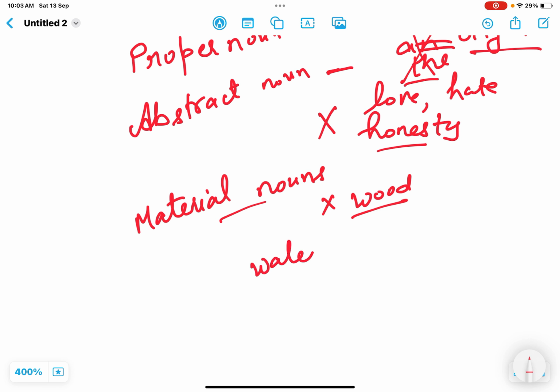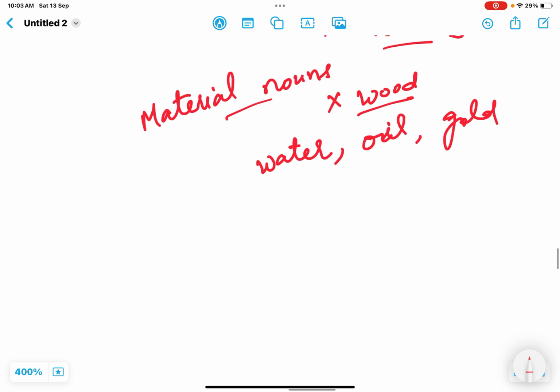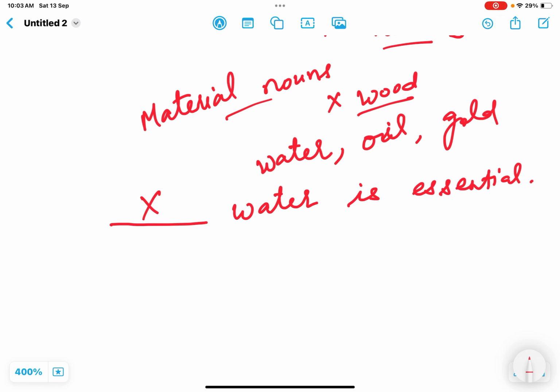And apart from that, just like that, water, oil, gold, silver, unless it is a special gold. If it is talking about a special gold, then we will use the. For example, dash water is essential for survival. So here we won't use any article because it is talking about water, that is a material noun. A water, and water, the water, no.